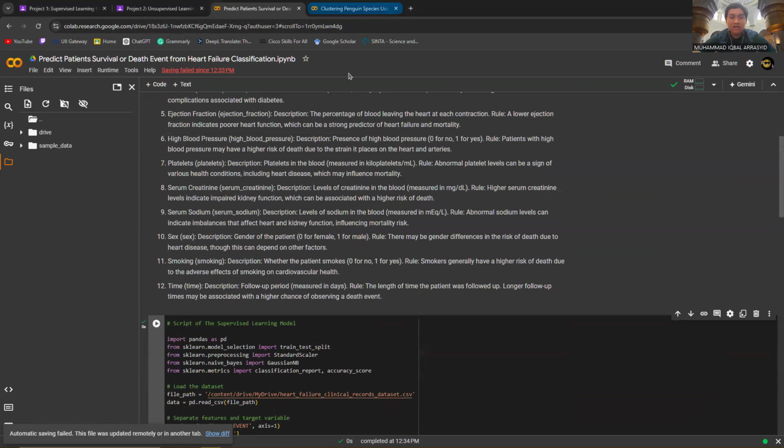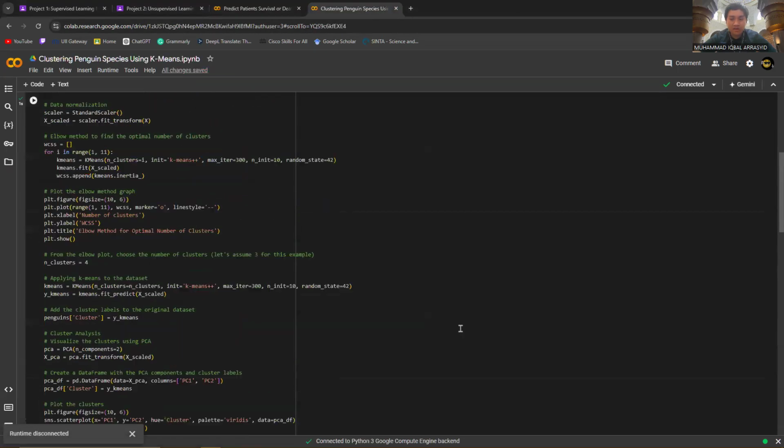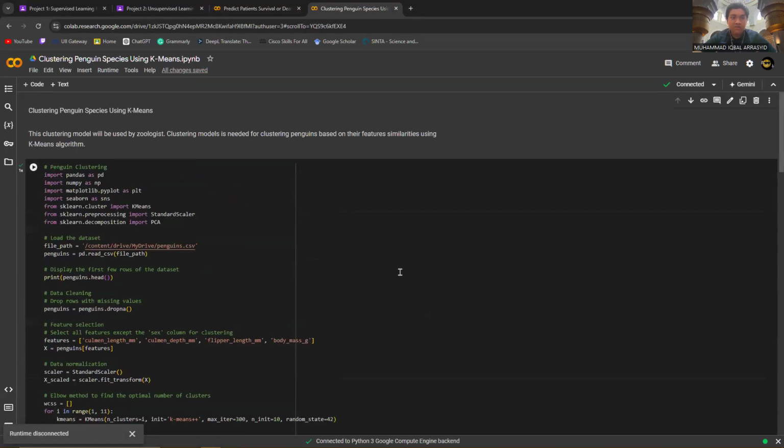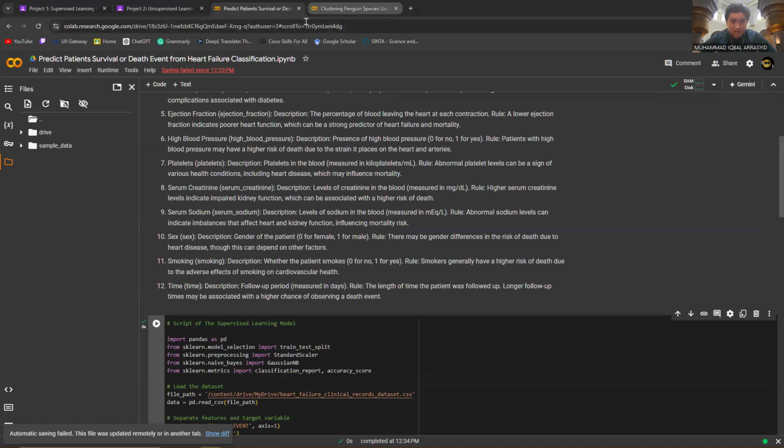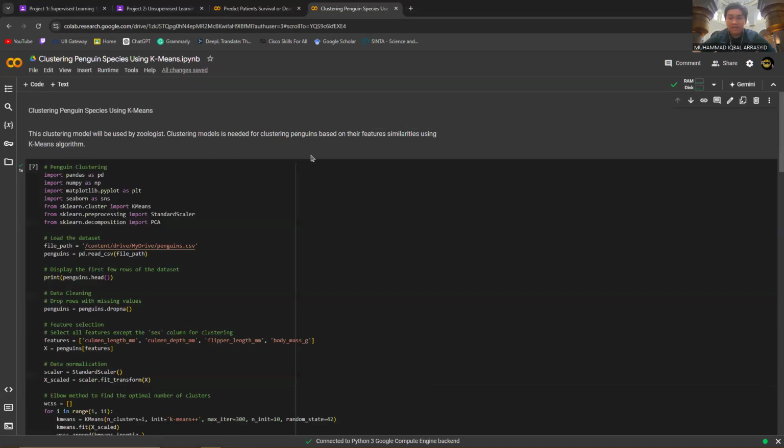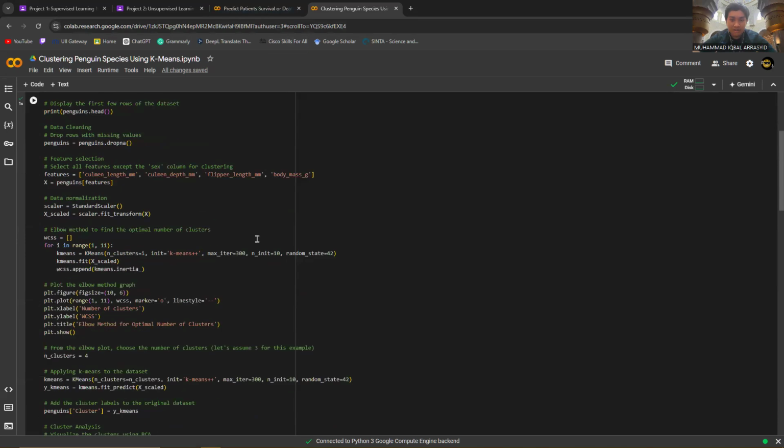Okay, next, the second one is the unsupervised one. This is called clustering penguin species using k-means. I'm using a k-means algorithm here. These clustering models will be used by zoologists. A clustering model is needed for clustering penguins based on their feature similarities using the k-means algorithm.